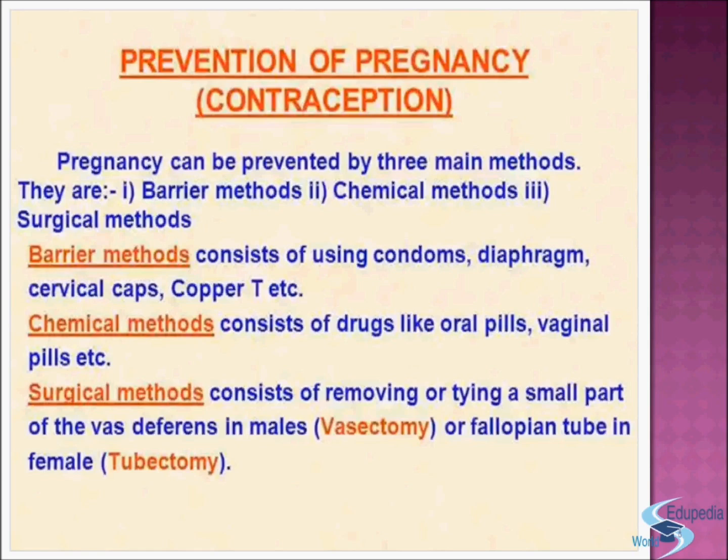The chemical method consists of drugs like oral pills, vaginal pills, etc. The surgical method consists of removing or tying a small part of the vas deferens in males, that is vasectomy, or the fallopian tube in females, that is tubectomy.